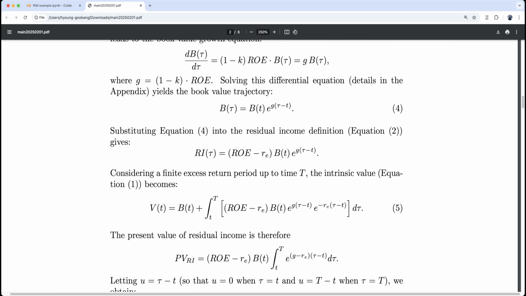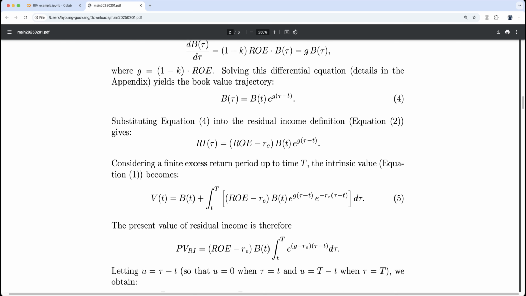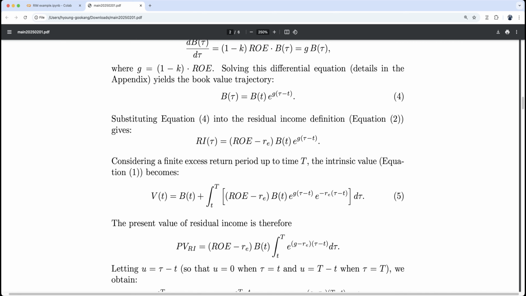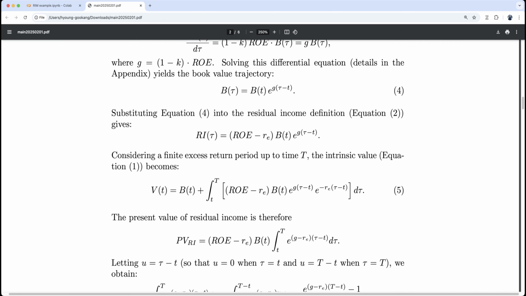So the present value of income is therefore this initial Ri, and then this is the growth part. The integration is the growth part. Growth rate is g minus Re, where g is the growth rate of earnings, growth rate of book value, and Re is the cost of equity. So it is a gap between growth of book value and